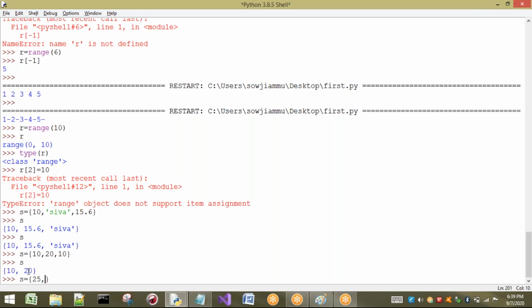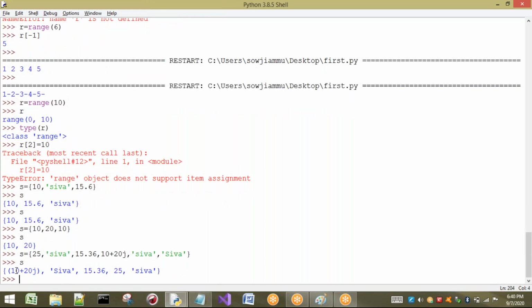I will show you one more example so that you will get clarity on this one. So 25, I'm going to take Shiva, and here I'm going to take some 15.36 and 10 plus 20j. Okay, and next I want to take a duplicate, that is Shiva, and next I am going to take one more value with capital S. So when comparing, these two are not duplicates. Okay, let us see what happens.